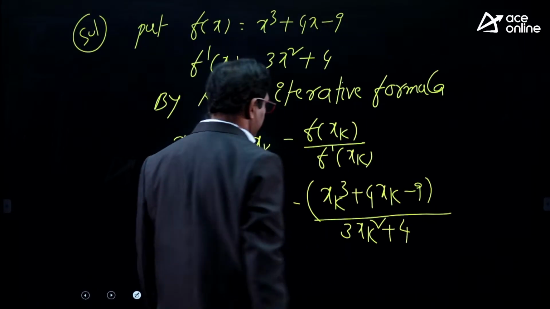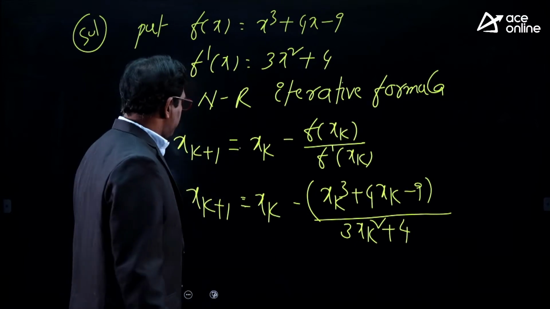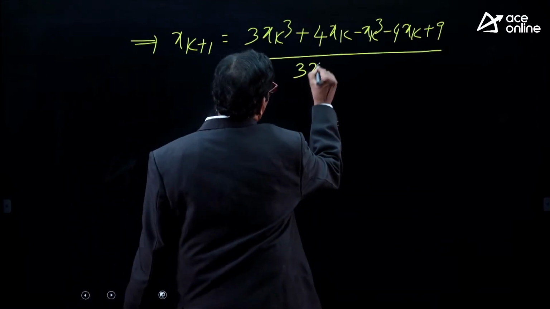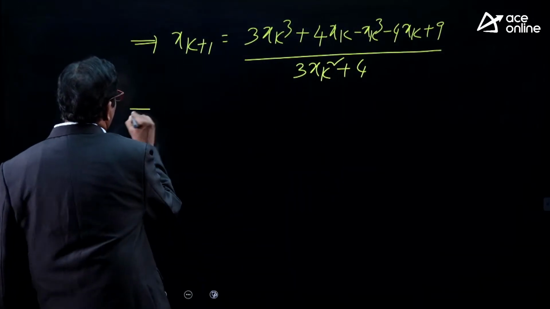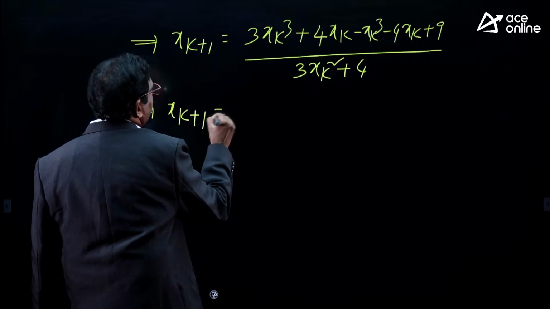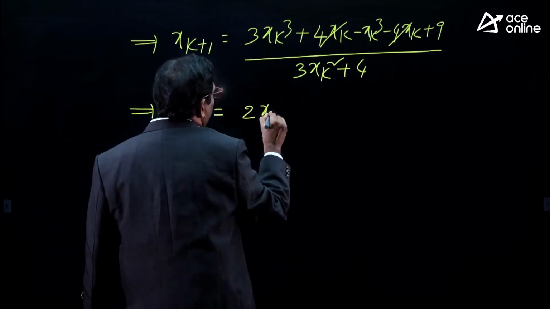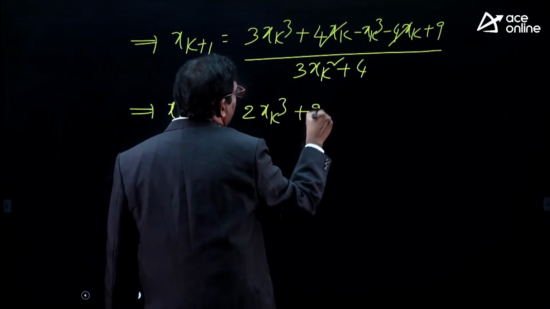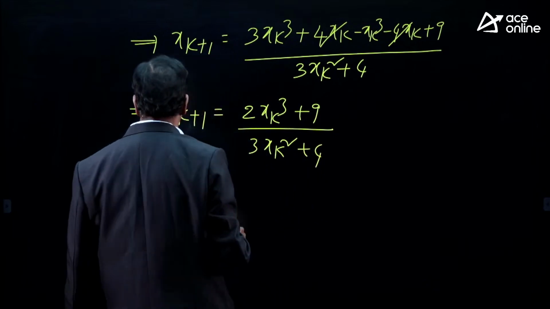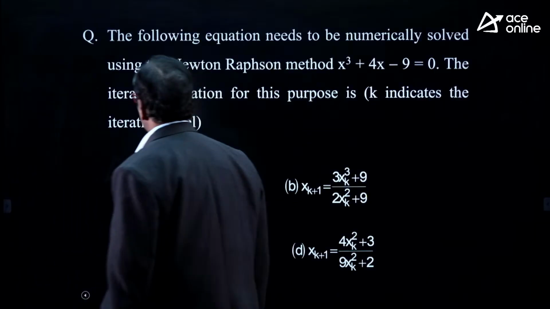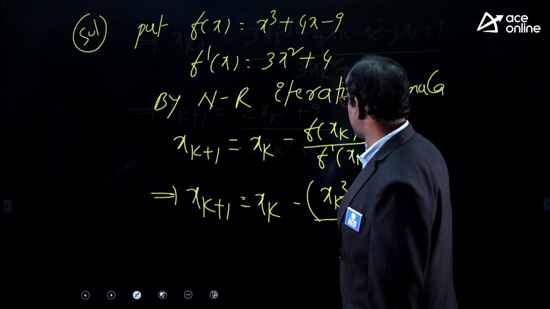Is it? By what it is? 3xk square plus 4. Is it? That implies xk plus 1 is equal to 4xk will cancel, 2xk cube plus 9 by 3xk square plus 4. Okay? So, any option coincide? You see, xk plus 1 is 2xk cube plus 9 by 3xk square plus 4.